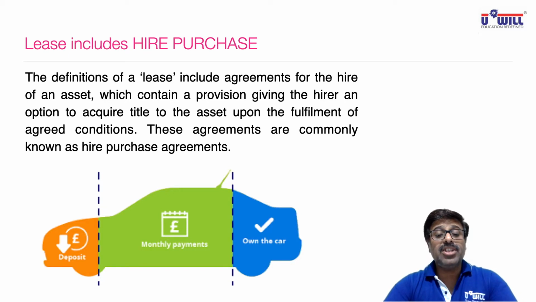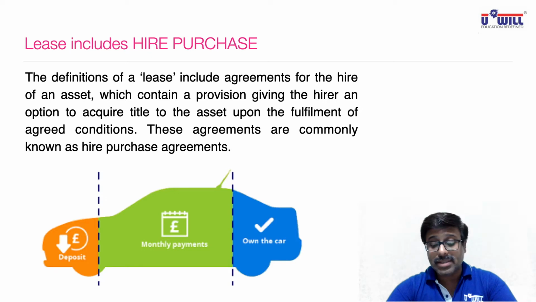So the definition of lease will include hire purchase agreements also. Once again, look at it. The definition of a lease includes agreements for the hire of an asset, which contain a provision giving the hirer an option to acquire title to the asset upon the fulfillment of agreed conditions. These agreements are commonly known as hire purchase agreements.